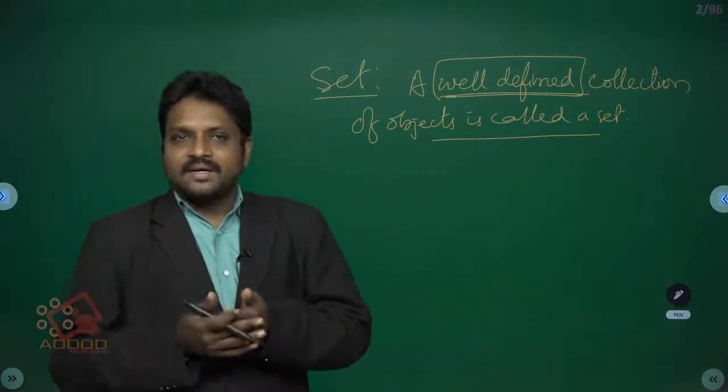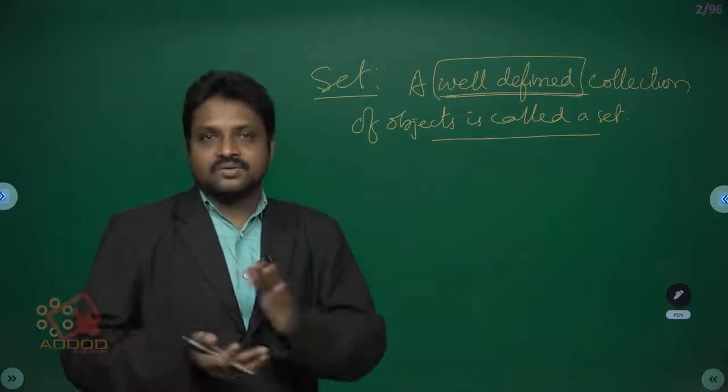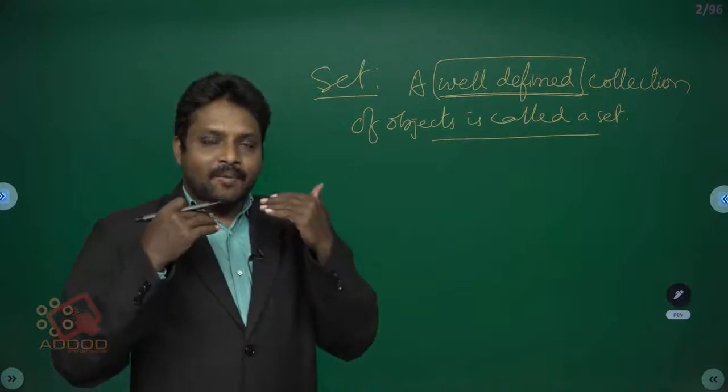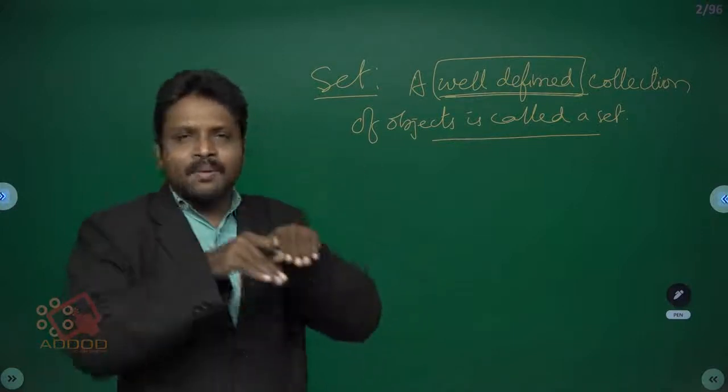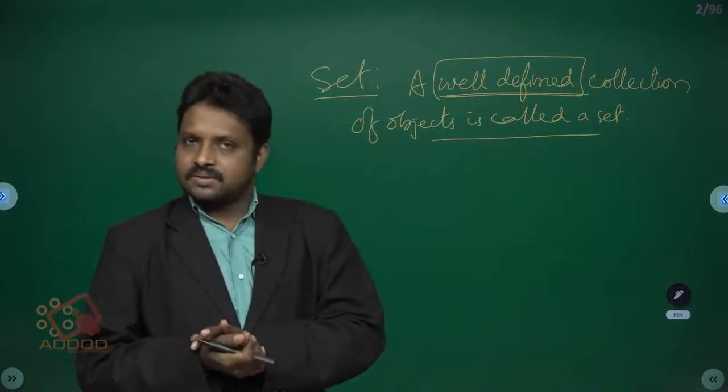He is a good boy. He is a good girl. He is a bad boy. He is not a good boy. Whenever we say just "he", we don't know about him. That's why that is not a set.